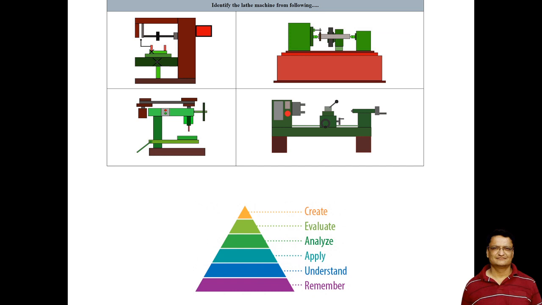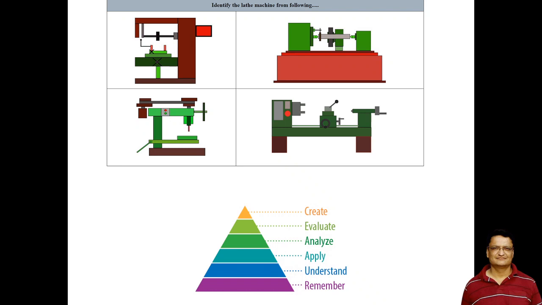Now this is the first slide of the simulator. The upper part is actually the simulator, and this lower part I have added for this session only, so that I can tell you about the different cognitive levels that we are going to address through these experiments.